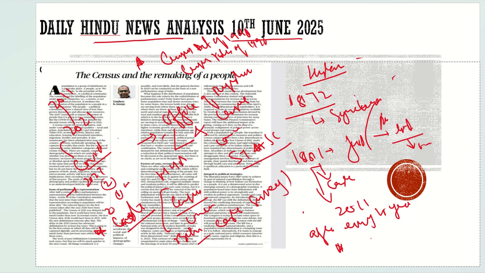So these are some important facts which you need to know, which may be relevant for your preparation. This census would be carried out from 2027, in two phases: in the first phase, the house listing, and in the second phase, population enumeration. One great thing about this would be that caste would be added, and another thing is that this time it would be done in digital format. So this is about the caste census.